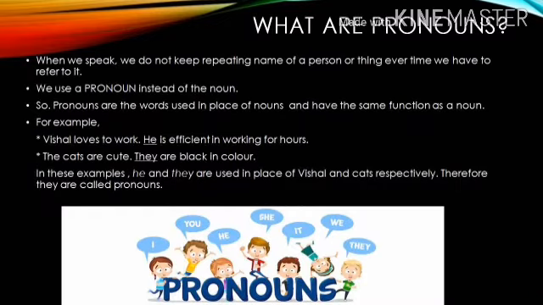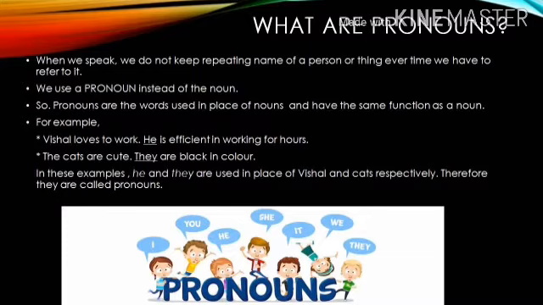Now let's understand in general what pronouns are. When we speak, we do not want to keep repeating the name of any person or thing every time we have to refer to it. So we use a pronoun in place of that noun. Therefore, pronouns are the words used in place of nouns and they have the same function as nouns.